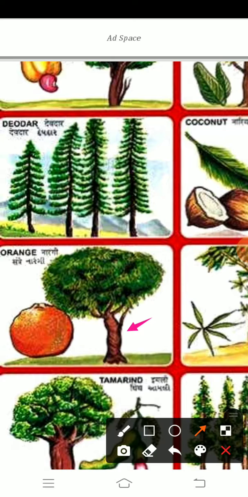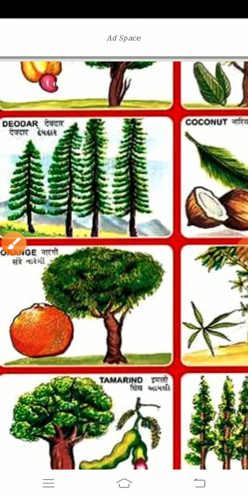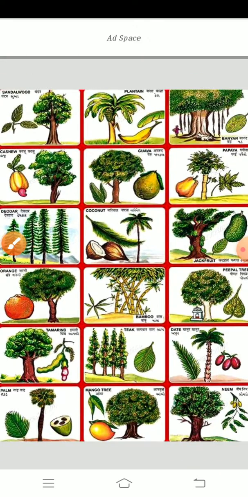Trees live for many years. It's not only 2 months, 3 months or 1 year, but trees can live many years, even more than 1000 years. The banyan tree can live thousands of years.